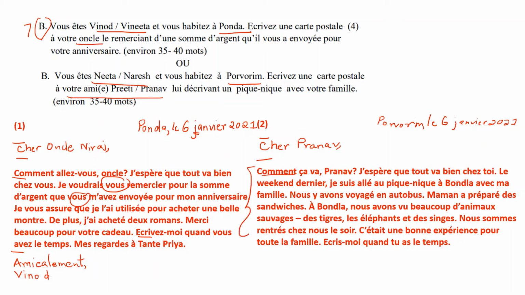Comment allez-vous for formal, comment ça va for informal, écrivez-moi for formal, écris-moi for informal. Okay, describing your experience at the picnic. Then you leave a line and you write amicalement, comma, and your name. Okay, can you see how je suis allé has no agreement? Therefore, it is the boy who is writing, so you have to put the boy's name. If you're writing as the girl, then make sure all this agreement is happening.